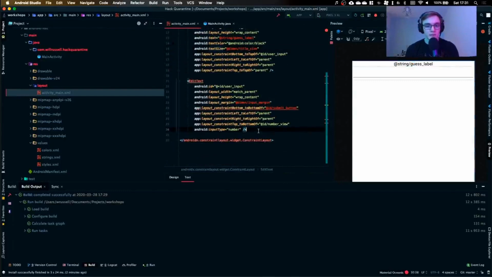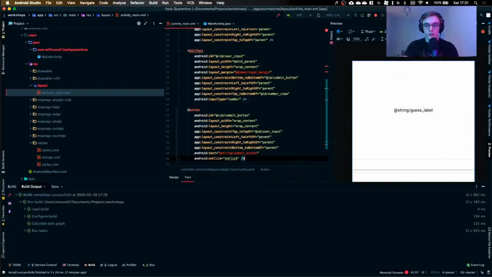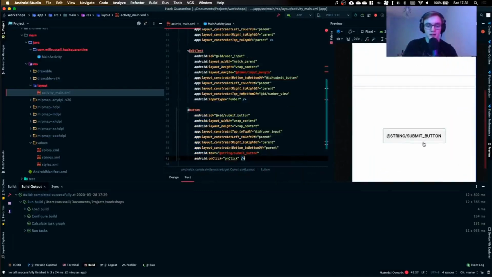Okay, so the last thing we need is a button to be able to see if we've actually pressed it. So what I'm going to do now is get my button, and now I have a wonderful button that's going to tell me to try and guess. Again, the issue is you can't actually see what the button says because we haven't defined that.